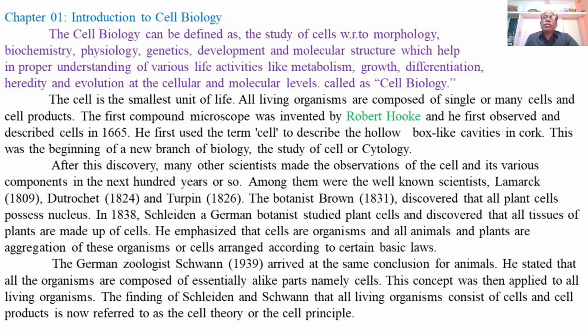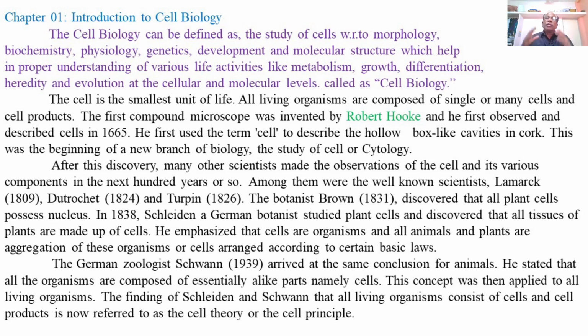The first compound microscope was invented by Robert Hooke, and he first observed and described cells in 1665. He first used the term cell to describe the hollow box-like cavities in a cork. This was the beginning of a new branch of biology, the study of cells, or cytology.